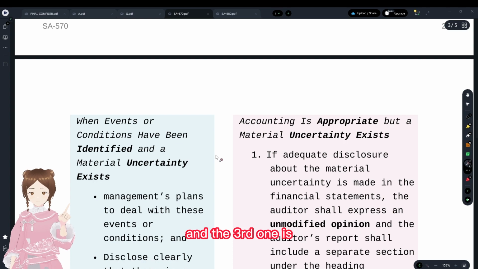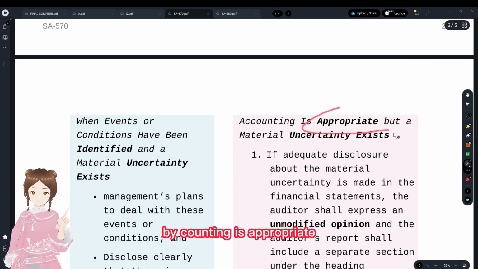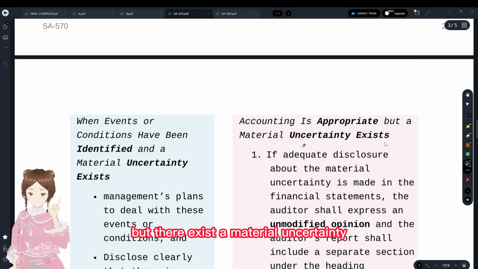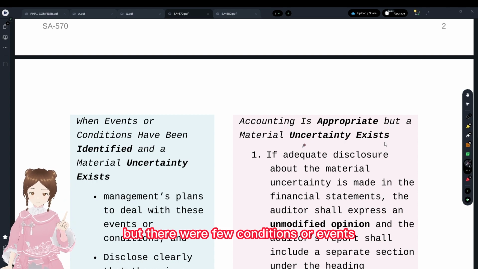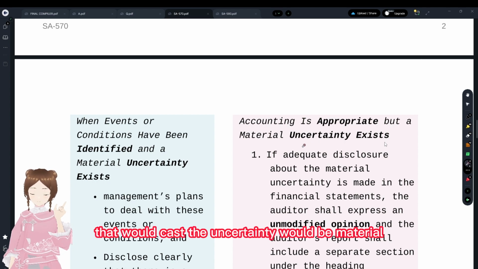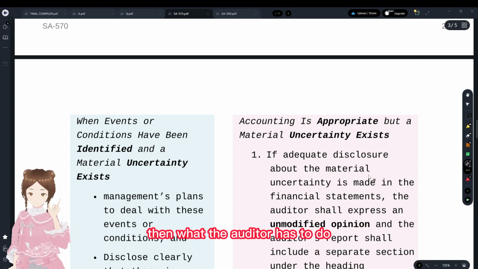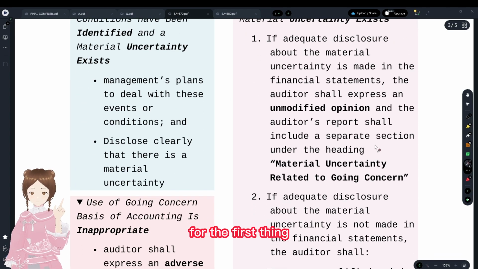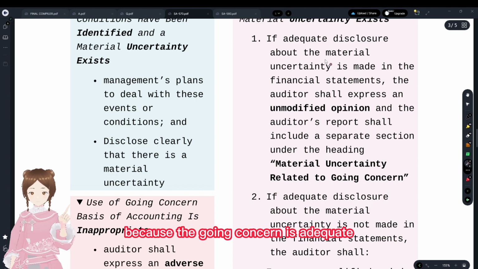The third one is where the use of going concern accounting is appropriate, but there exists a material uncertainty. You see, going concern is appropriate, but there are a few conditions or events that cast an uncertainty that is material. So it's plus one condition and minus one condition. Then the auditor has to give adequate disclosures because the going concern is adequate.